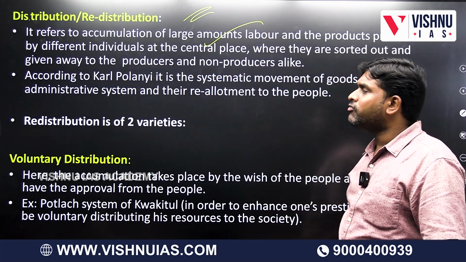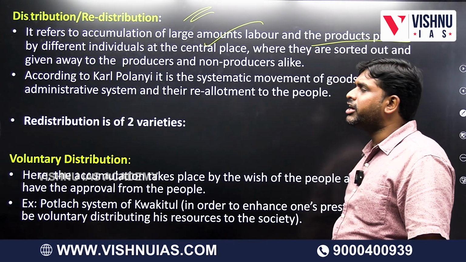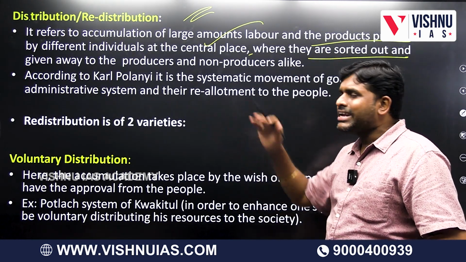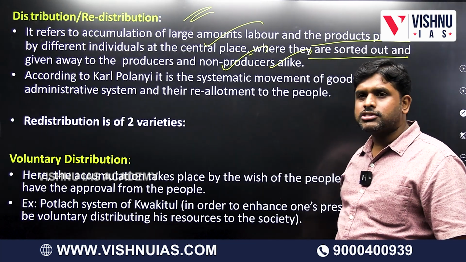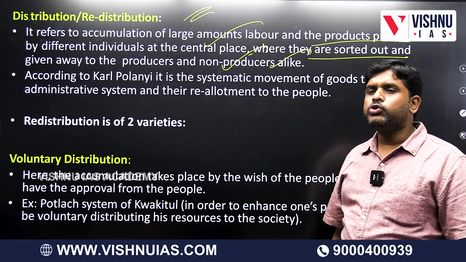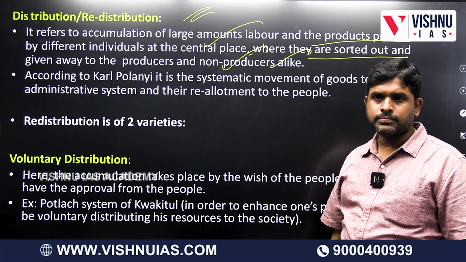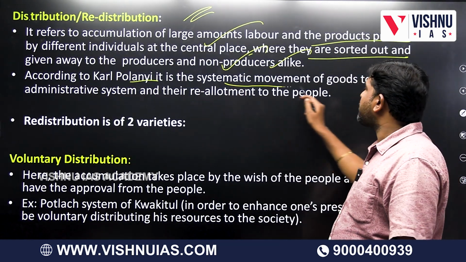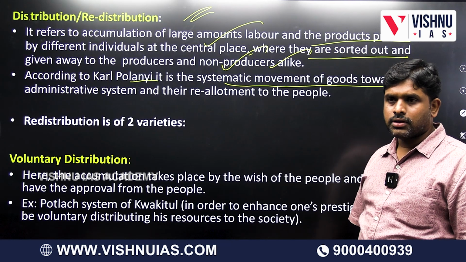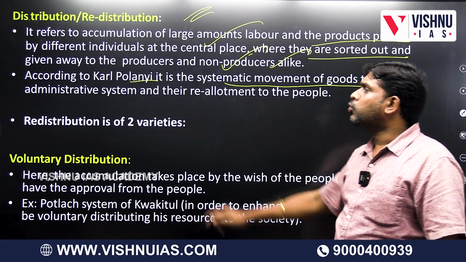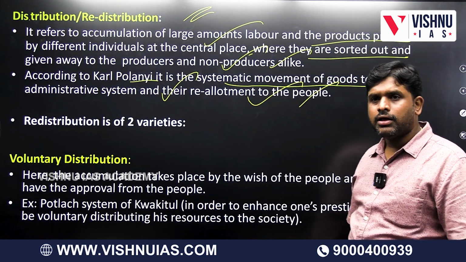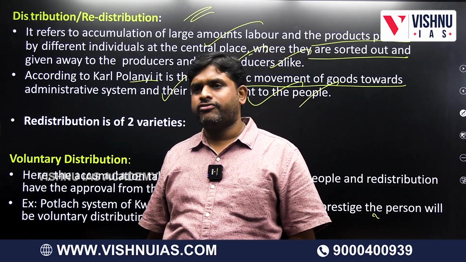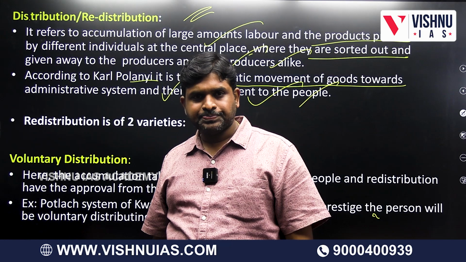It refers to the accumulation of large amounts of labor and the products produced by different individuals at a central place, where they are sorted out and given away to the producers and non-producers alike. According to Karl Polanyi, it is a systematic movement of goods towards an administrative system and the reallotment to the people. So it will come here and it will go back. That type of model is called redistribution.